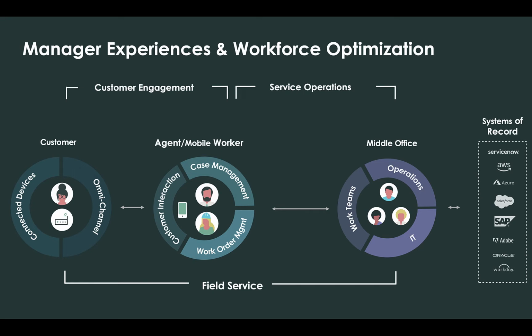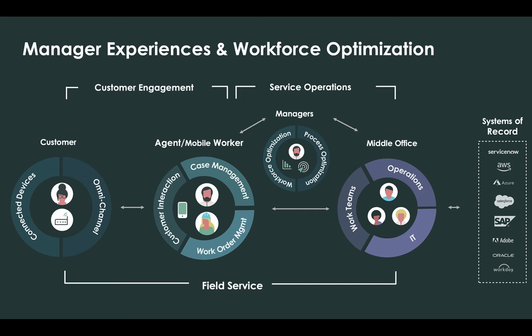And then on the right-hand side, you have the middle or back office. Typically, this is teams of people executing work against some source system of record. WFO comes into play by introducing a manager workspace. The manager workspace gives insight into work that's happening across teams. It also gives the manager the ability to triage or escalate that work as required.